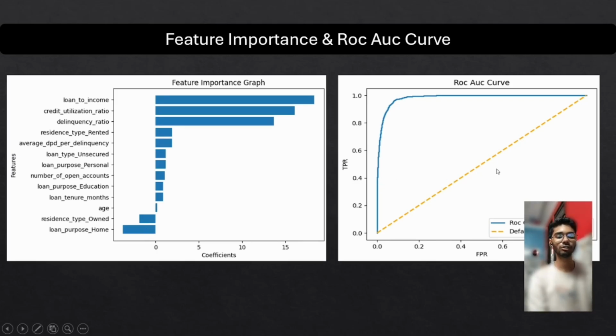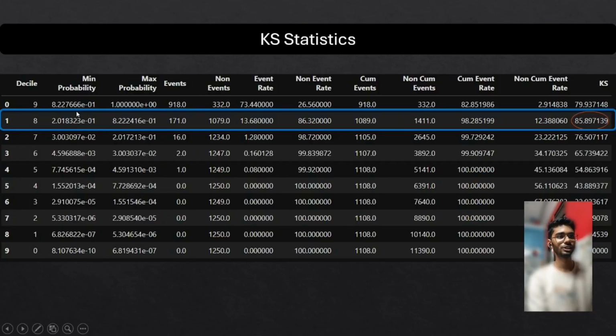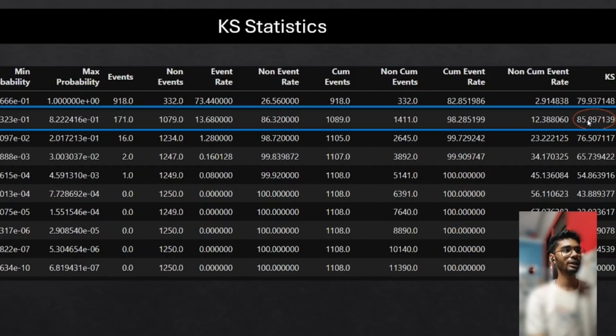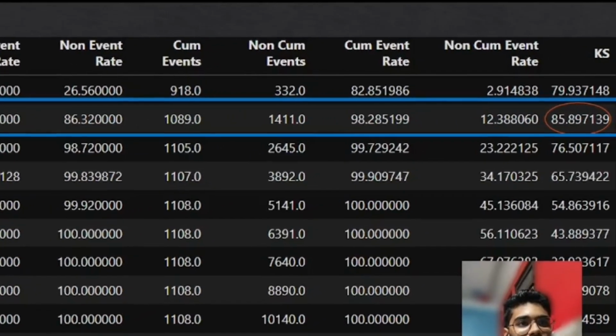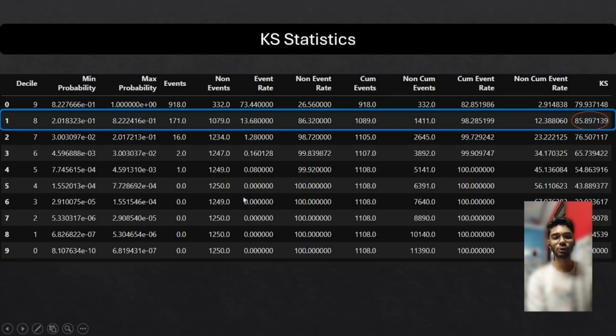Our next curve is the ROC-AUC curve. As you can see, this plot is aligned towards the left with an area of 98%, which shows that our model is able to handle both true positive rate and false positive rate. Next is the KS statistic. As you can see, 85.8% as maximum KS lies in the second decile, which shows that it is able to capture both default and non-default classes.